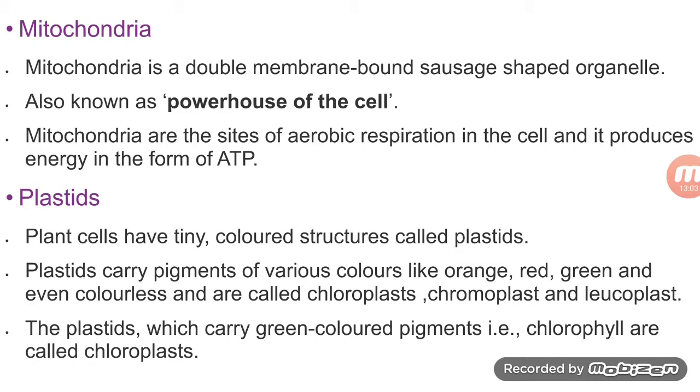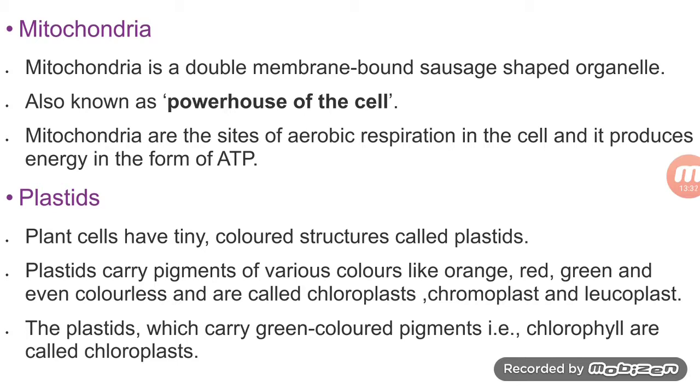Mitochondria. Mitochondria is a double membrane-bounded structure and it is called the powerhouse of the cell. Why is it called the powerhouse of the cell? Because mitochondria are the site of aerobic respiration in the cell and produce energy in the form of ATP. ATP is the energy currency of the cell and it is known as adenosine triphosphate.